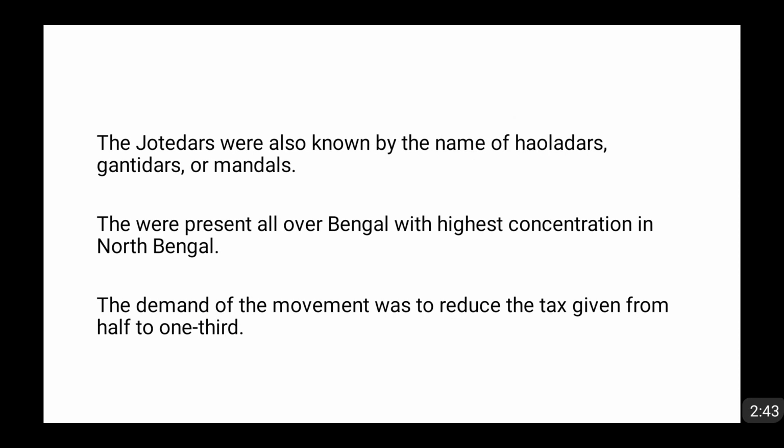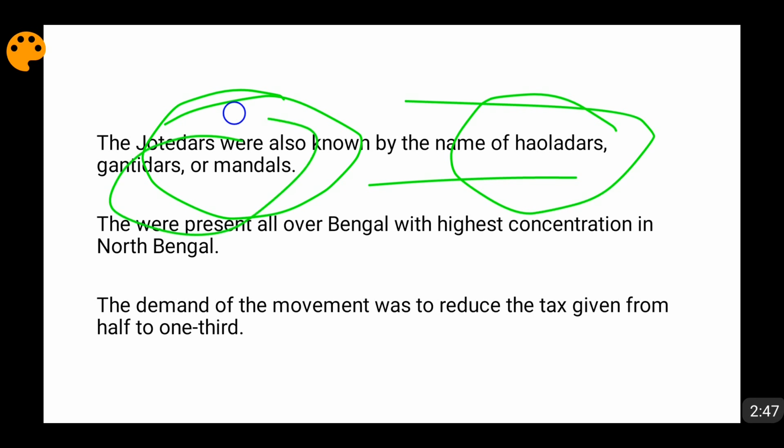These jotedars had many other names like hauladars, gantidars, mandals. So these were their names. And these jotedars were present all over Bengal, friends. However, the highest concentration of these jotedars was in the North Bengal area.